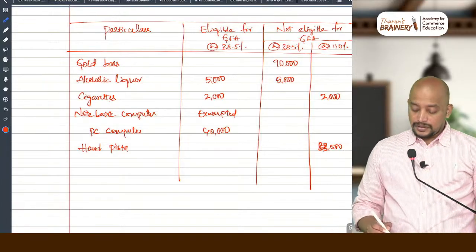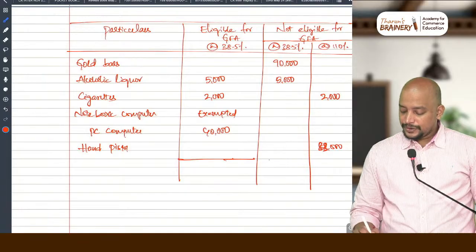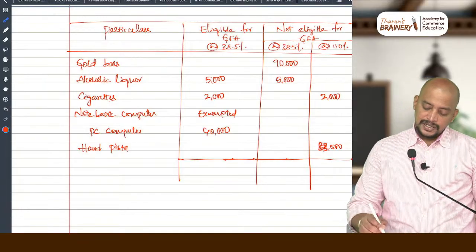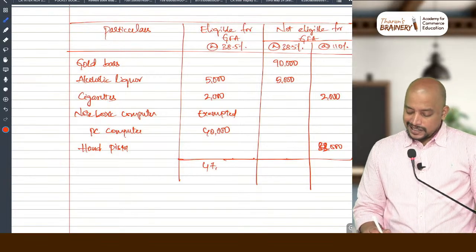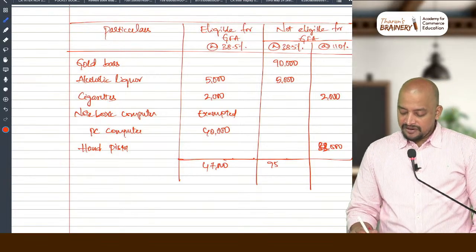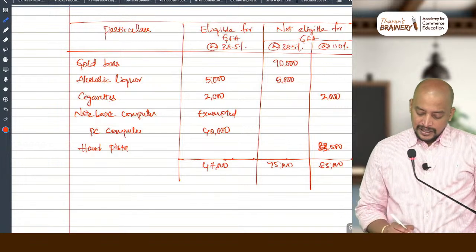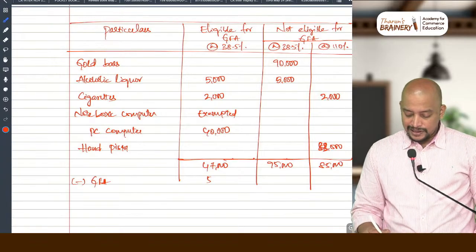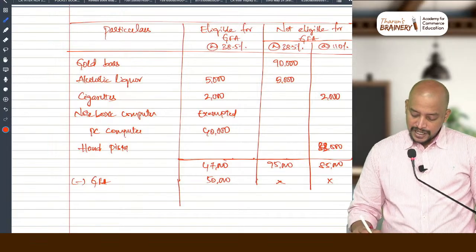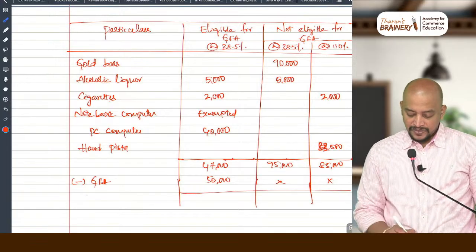Anything else? Now you do the total of these 3 columns. 5,000, 2,000 and 40,000, that is 47,000, 95,000, 85,000. Now minus general free allowance up to 50,000. So general free allowance here nothing. So what will be the dutiable value? What will be the dutiable value?